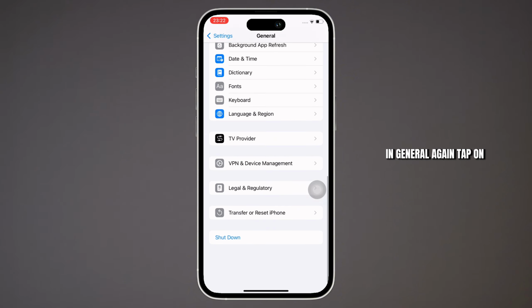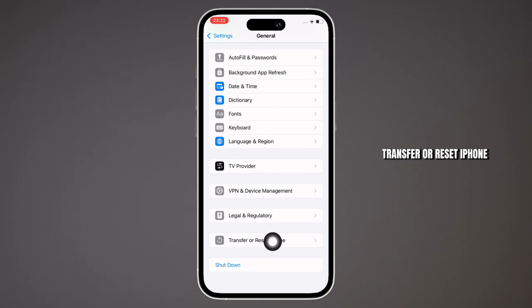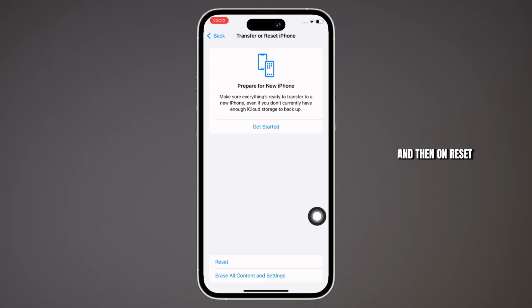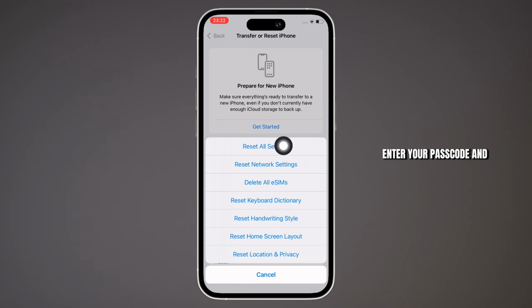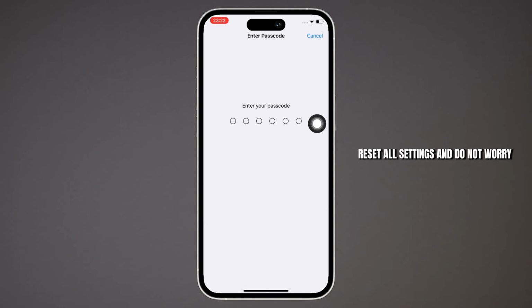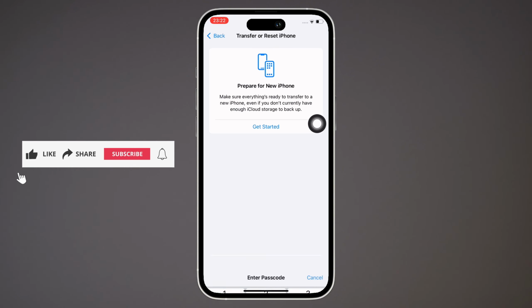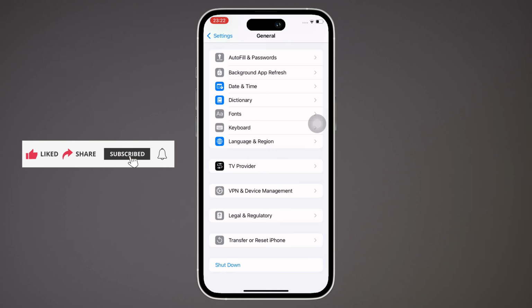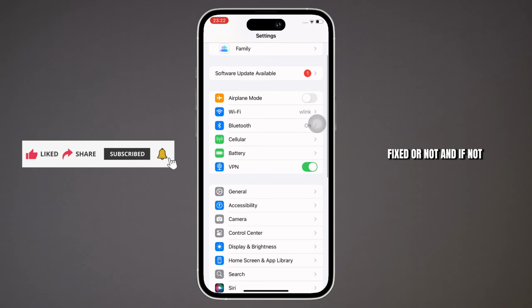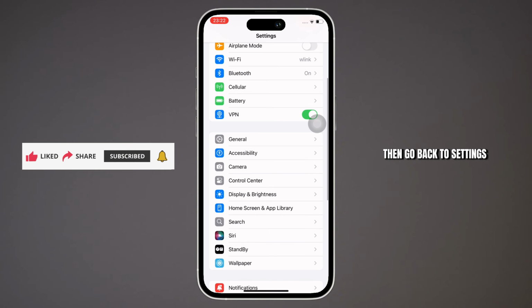In General again, tap on Transfer or Reset iPhone and then on Reset and then on Reset All Settings. Enter your passcode and reset all settings, and do not worry, your data will not be lost, but Wi-Fi and other settings will be reset. See if the issue was fixed or not.